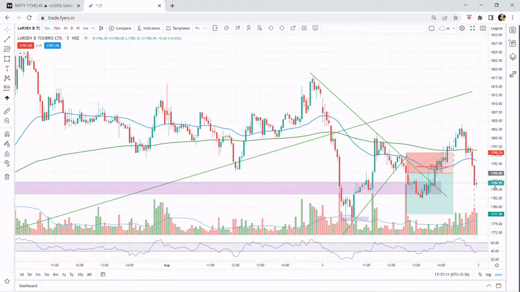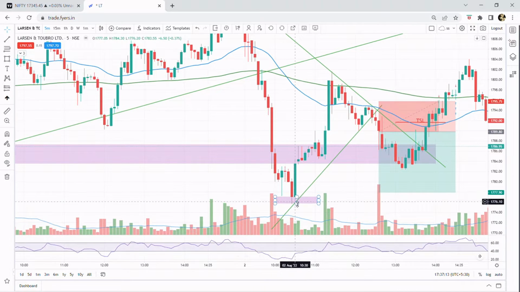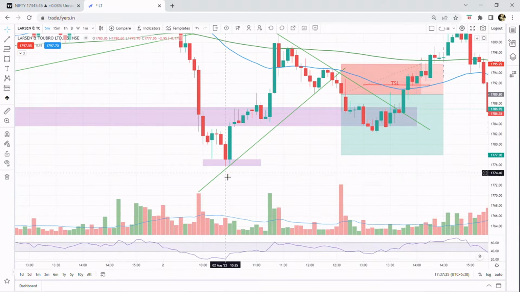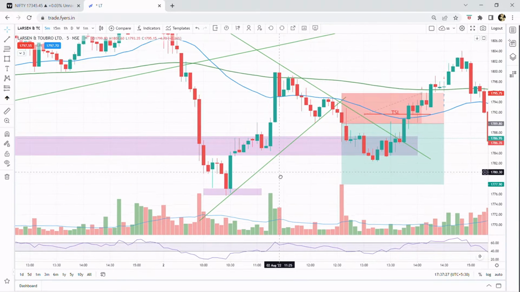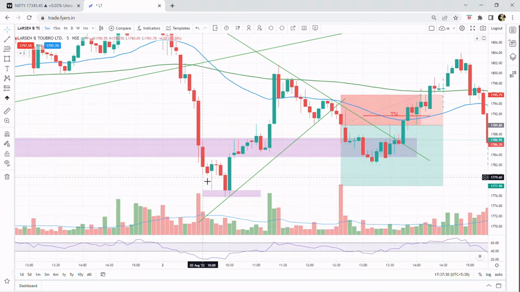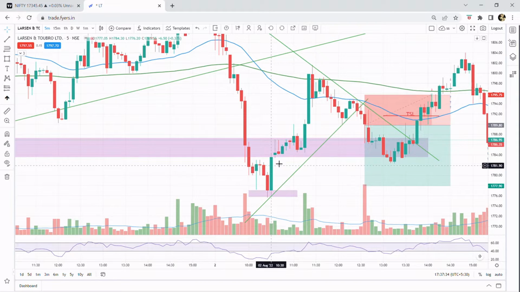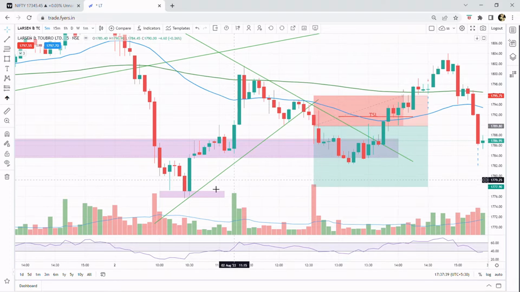Again, a big wide range green candle was formed. Though the volume is not that good, after that you can see it did not again go and cross the low of this candle. So it was possible that there are buyers available at this region. After this candle, the candles forming were wide range candles, and it was not a small retracement. It was a good wide range candles retracement with a good volume. You can see green buyer's volume here.